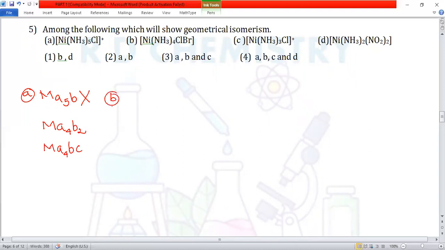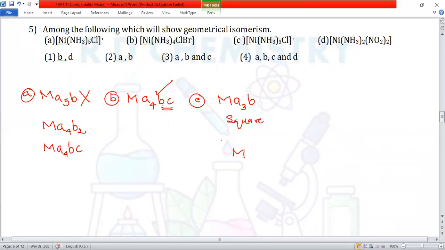Option B, compound number B, metal M, A4BC. It can show cis and trans. With respect to B and C, we can write cis and trans. Compound C, MA3B. This is a 4 ligand complex with square planar geometry.